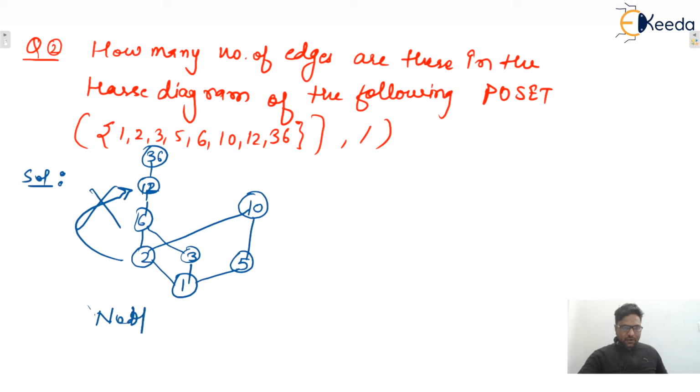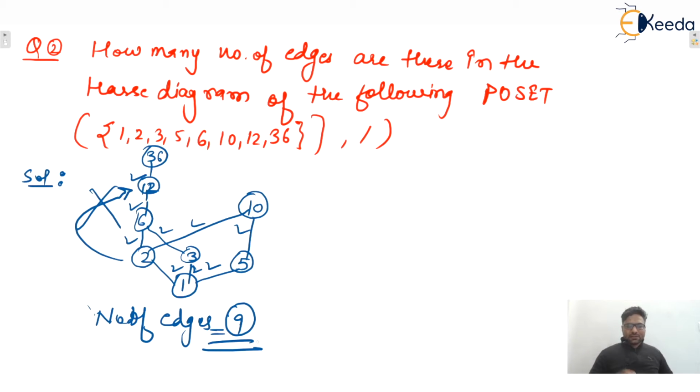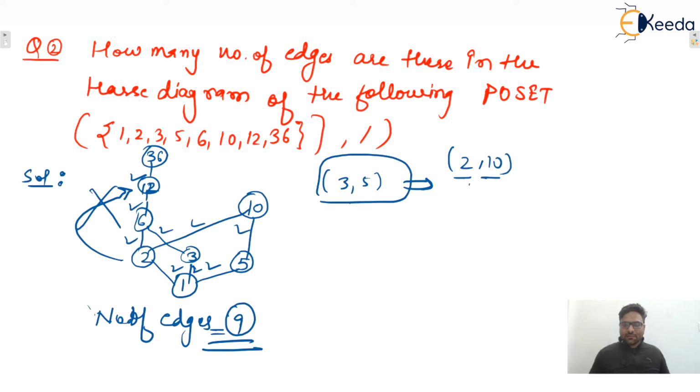In this particular Hasse diagram, the number of edges is how many? We can count 1, 2, then 3, 4, 5, 6, 7, 8 and 9. So the number of edges in this particular Hasse diagram is 9. Here, elements on the corner which are not on the same path, let's say 3 and 5, are not comparable, because neither 3 divides 5 nor 5 divides 3. But on the same path you can take any, let's say 2 and 10. These are on the same path, 1, 2, 10. So 2 divides 10, because of that these are comparable.